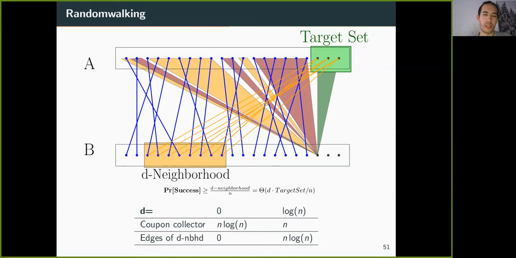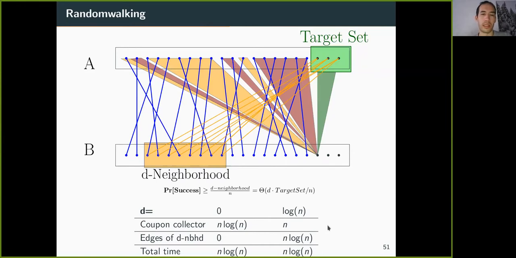However, we should also consider that we need to expose edges from the target set, so from every vertex. And of course, if D is 0, then we do not need to expose any edges. However, if D is log n, then the number of exposed edges becomes n log n, and this actually dominates the runtime of the coupon collector, and therefore this is also not very useful for what we have in mind. So what we need is to find the appropriate D such that both the coupon collector and the edges revealed